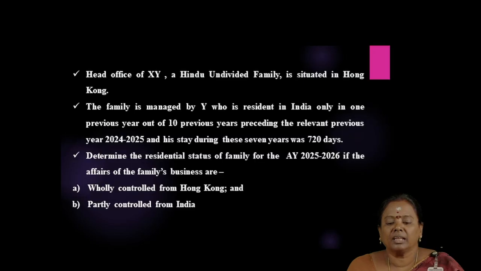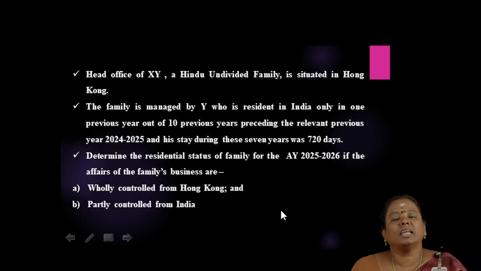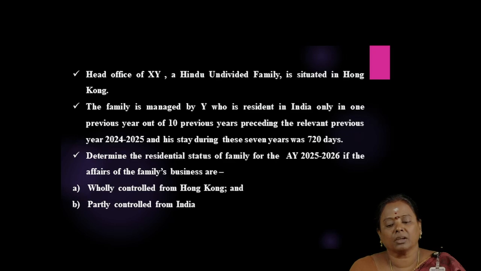Right. So, in this problem, they are asked to determine the residential status of the Hindu undivided family for these two situations. The first situation given is that the management and affairs of the business is fully controlled from Hong Kong. Hong Kong is one of the countries situated outside India. So, in the first option, they have given the control and management of the business entirely from Hong Kong. Hong Kong is outside India.